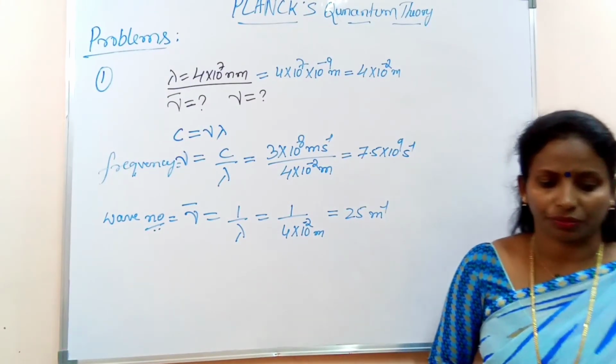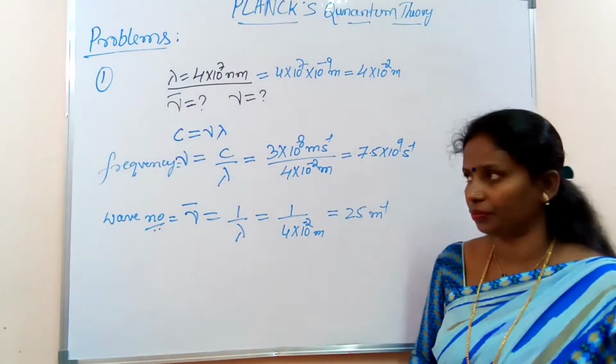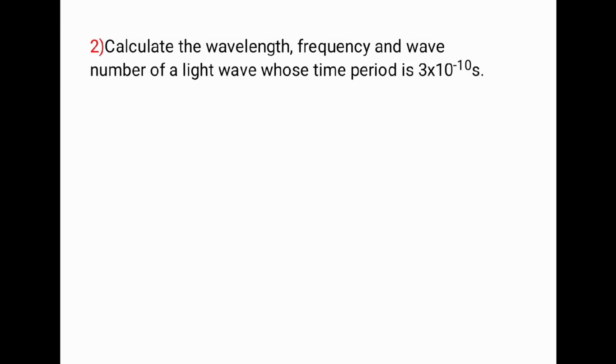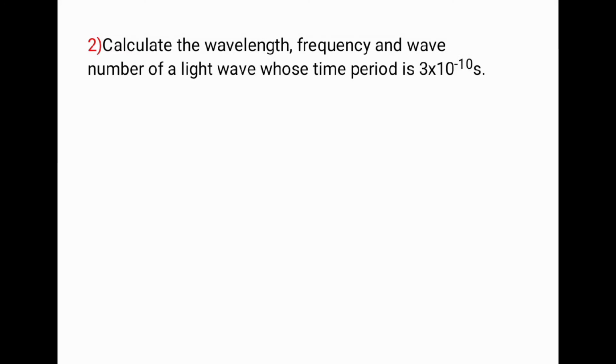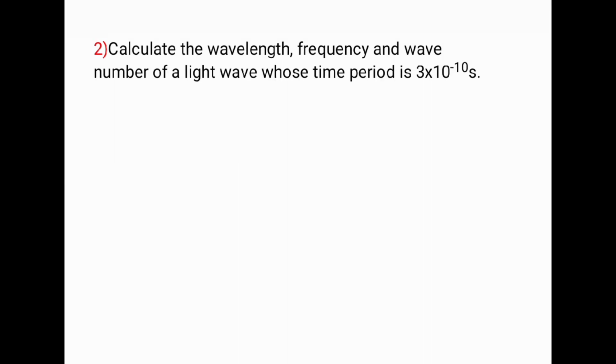This is question number 1. So next, problem number 2: the wavelength, frequency and wave number of a light wave whose time period is 3 into 10 to the power of minus 10 seconds. T they have given, T is equal to 3 into 10 to the power of minus 10 second. We need to calculate wavelength lambda, frequency nu, then wave number nu bar.